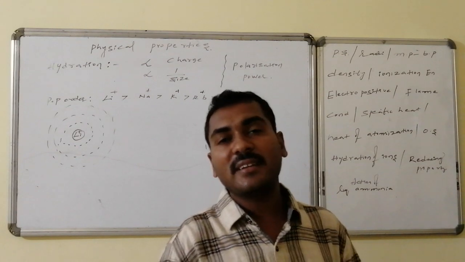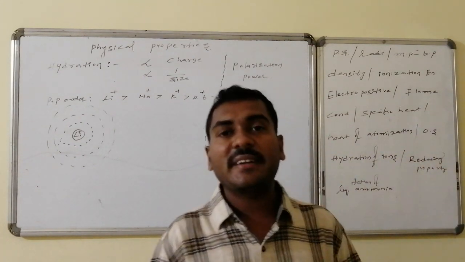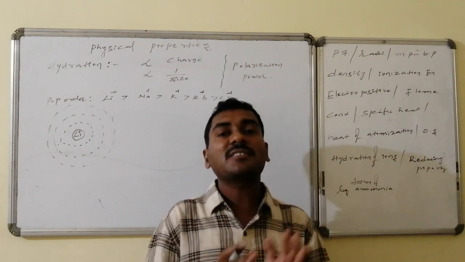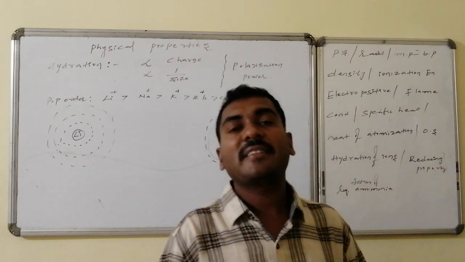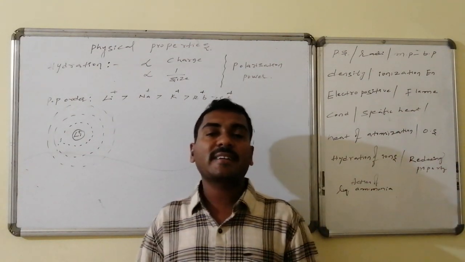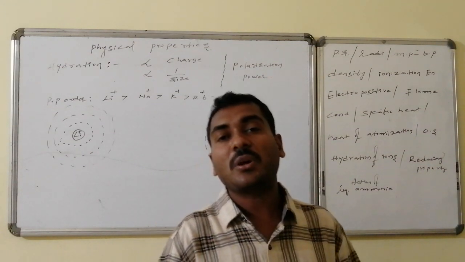Here one thing is clear: general size goes on increasing, whereas hydrated ion size goes on decreasing. Hydration energy also goes on decreasing, and the conductance relevant to the hydrated ion is said to be the ionic conductance. Ionic conductance is increasing from top to bottom.